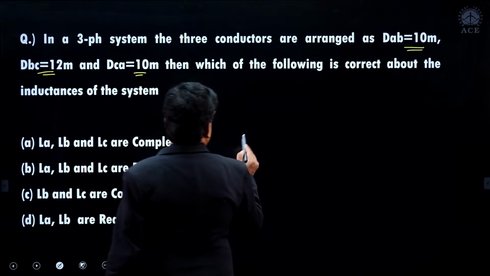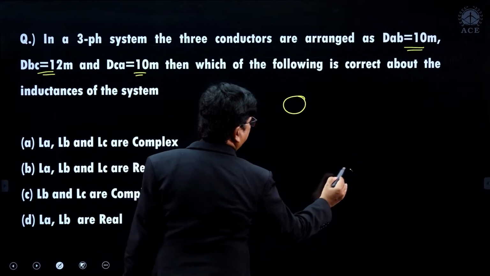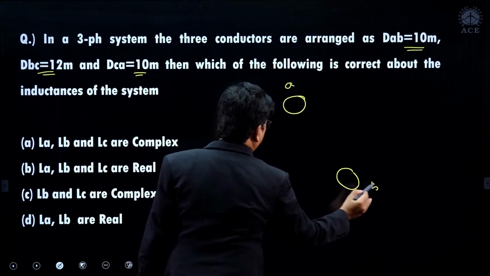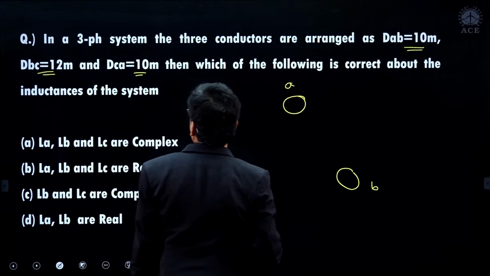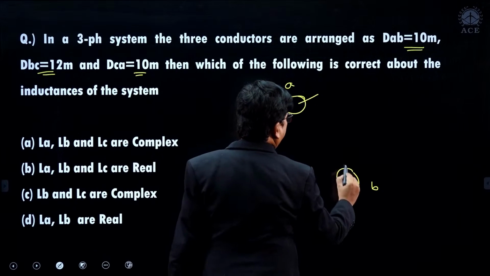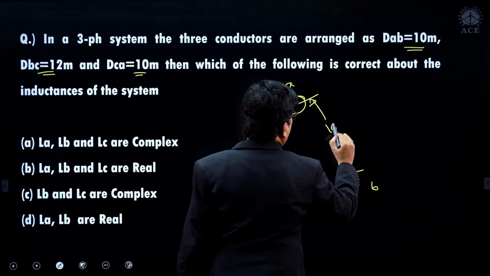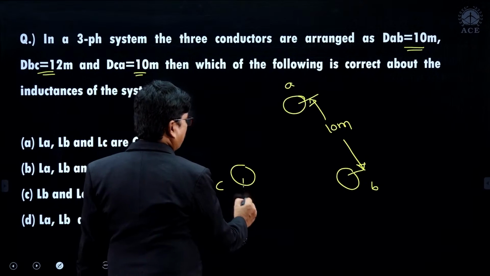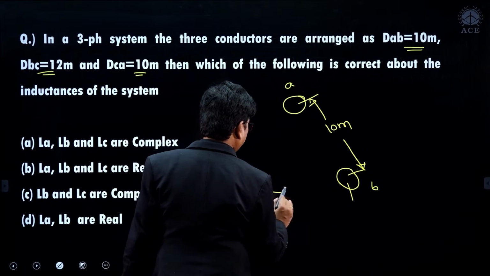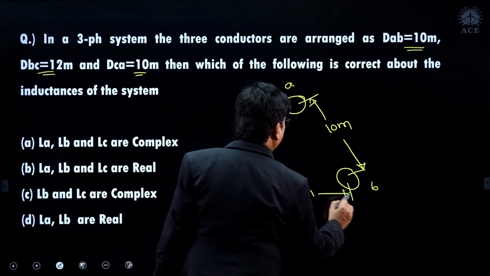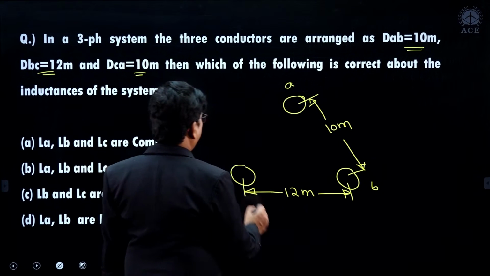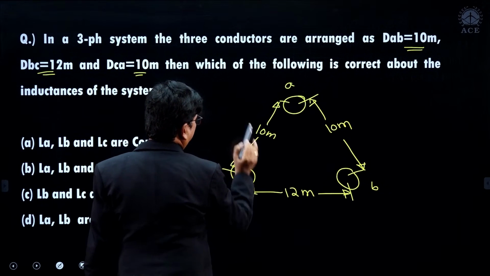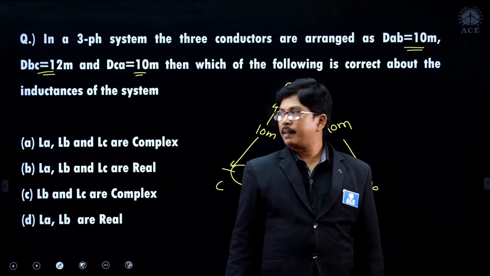They have given phase A conductor, phase B conductor and phase C conductor. This is A phase, B phase and C phase. From A phase to B phase, how much is DAB? 10 meters. Next, from B phase to C phase, 12 meters. And from C phase to A phase, 10 meters. Right? Now what did they ask there?